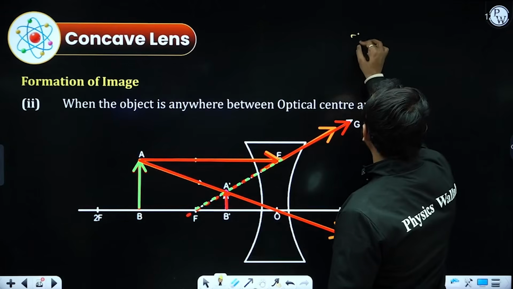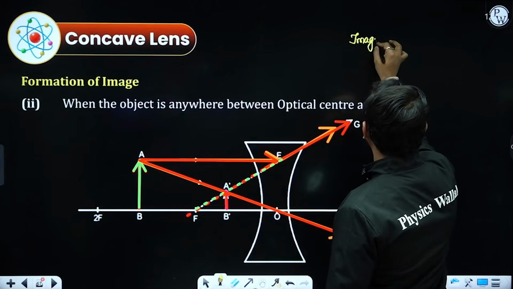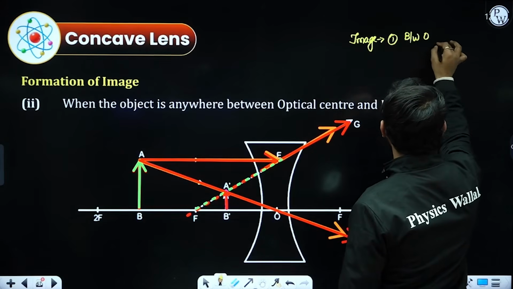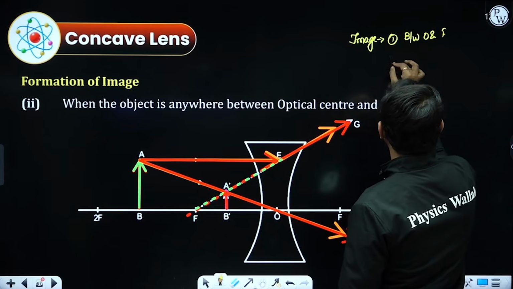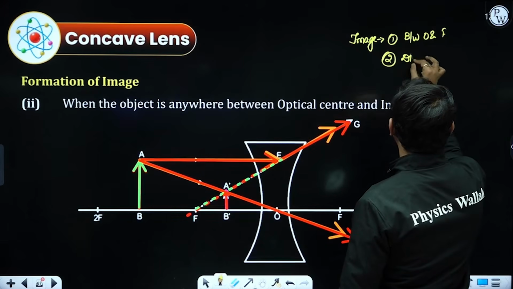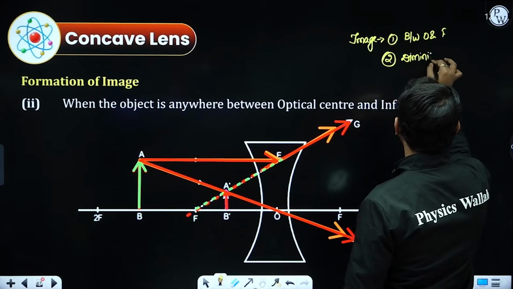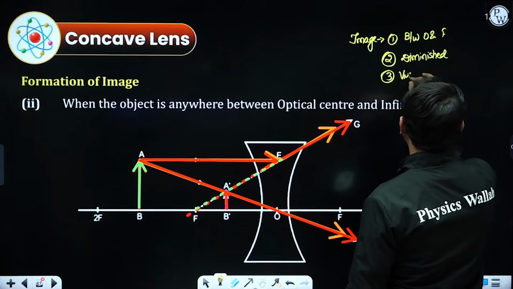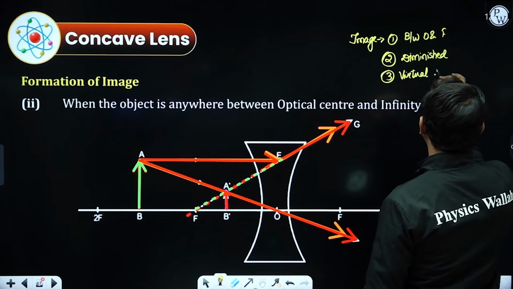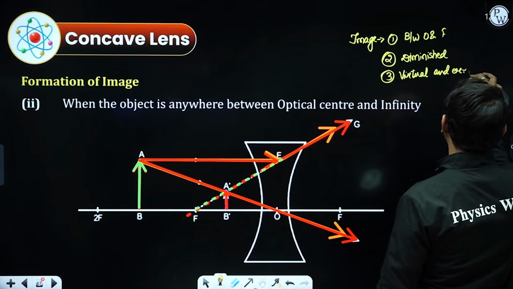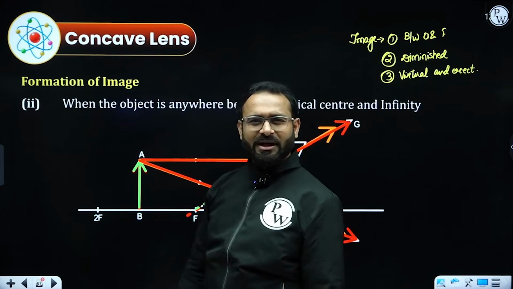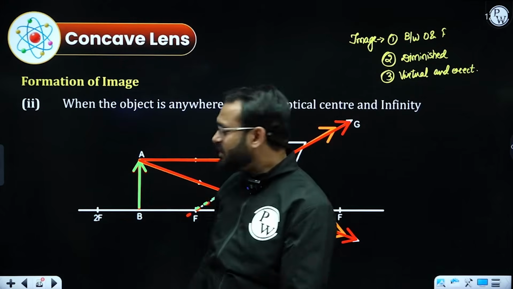So I can write it as: image will form between optical center and focus. The size will be diminished and nature will be virtual and erect. Virtual and erect. That was too easy, right? Because you were already familiar with the spherical mirrors.